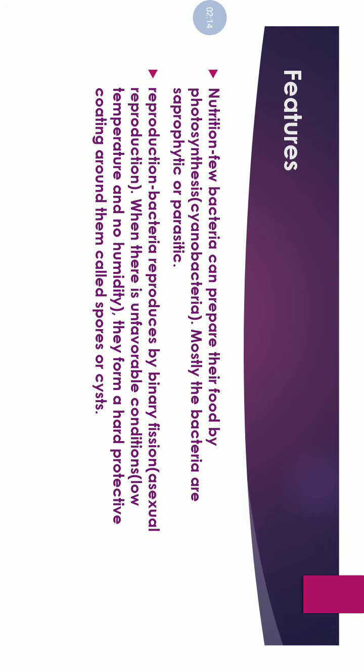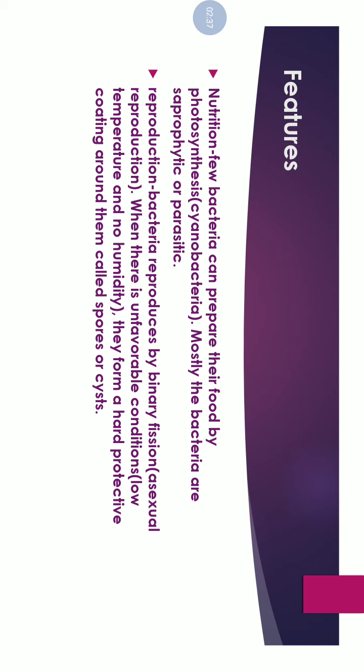Now, reproduction. How do bacteria reproduce? Bacteria reproduce by binary fission. Binary fission means breaking into two. The body of the bacteria breaks into two and grows into two new individuals. That means it has an asexual mode of reproduction.